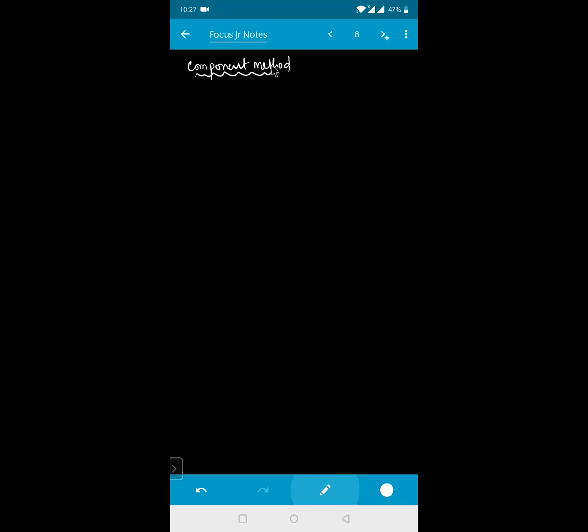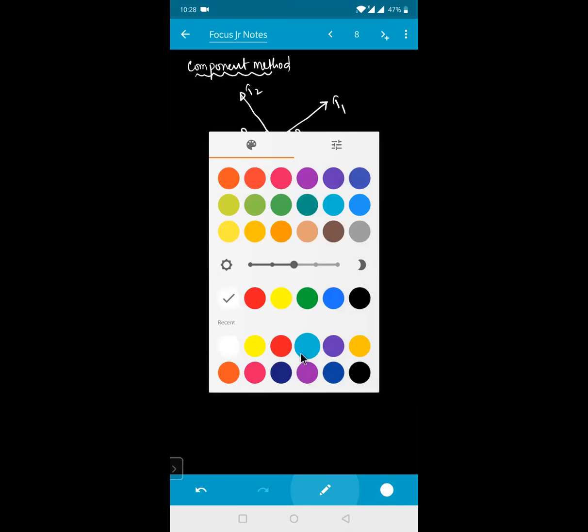Component method. Look, here there is one force, this is nothing but T1. And here there is T2, and the weight of the body is m into g. The angles made with the horizontal by this one are theta 1 and by this one theta 2. Now resolve these into components.